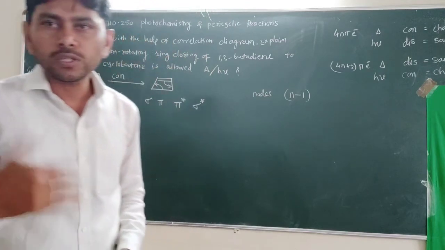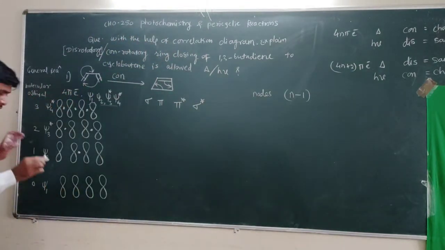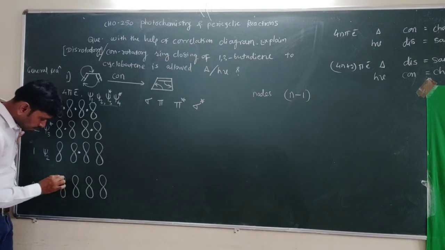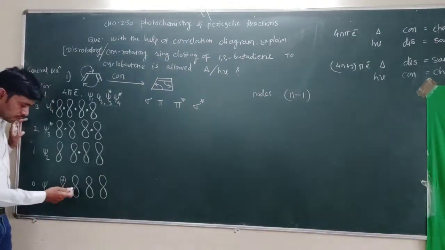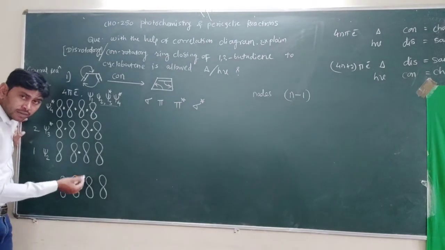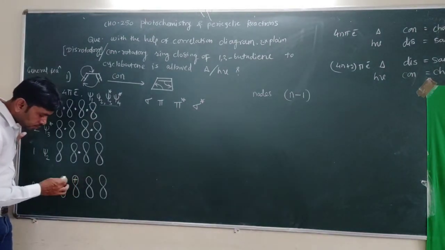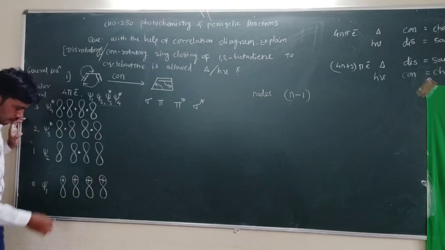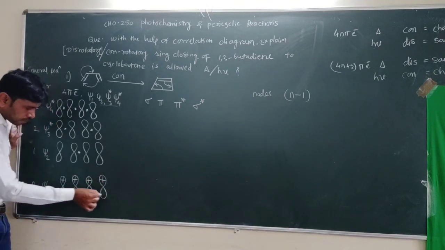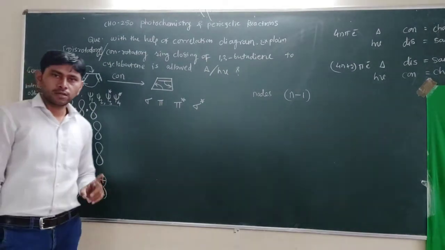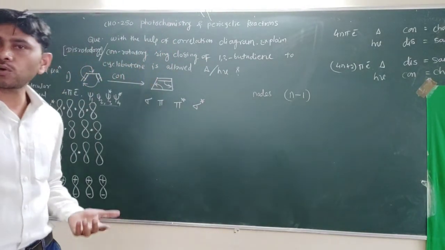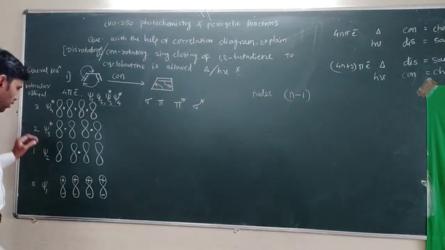Now we have to draw the signs. Start with a plus sign always. Plus sign. If there is no node, the sign stays the same, so plus remains plus, plus, plus. And in the next orbital the opposite sign should be here, minus, minus, minus. If a node is there, then there will be a change in sign.